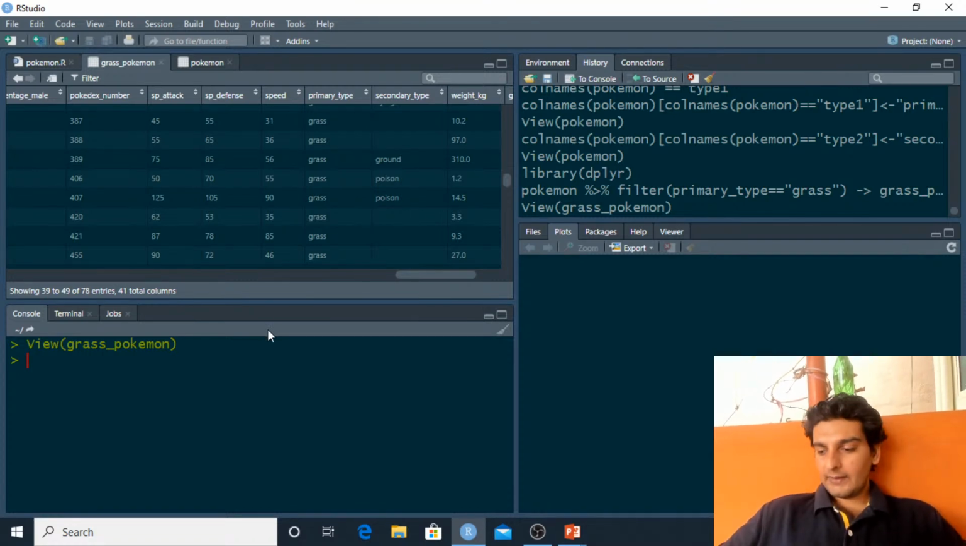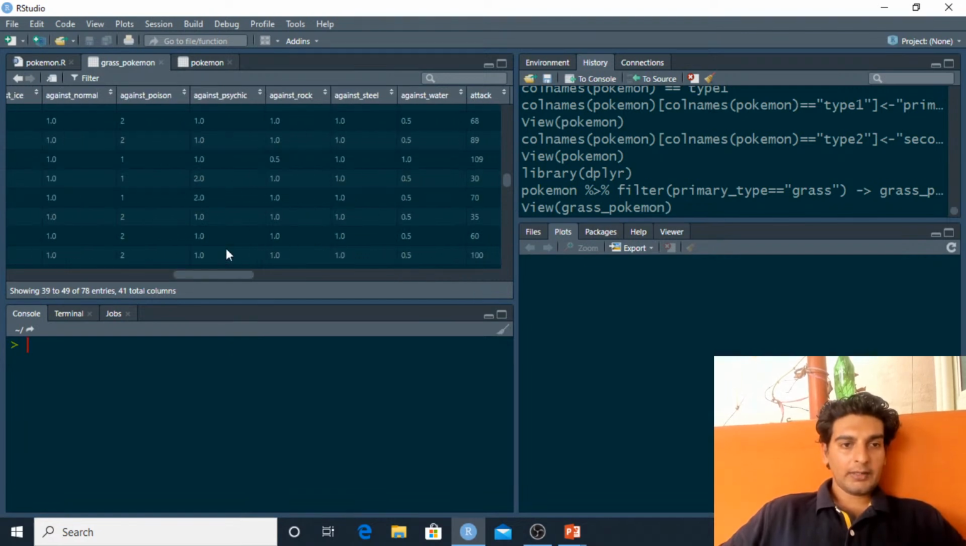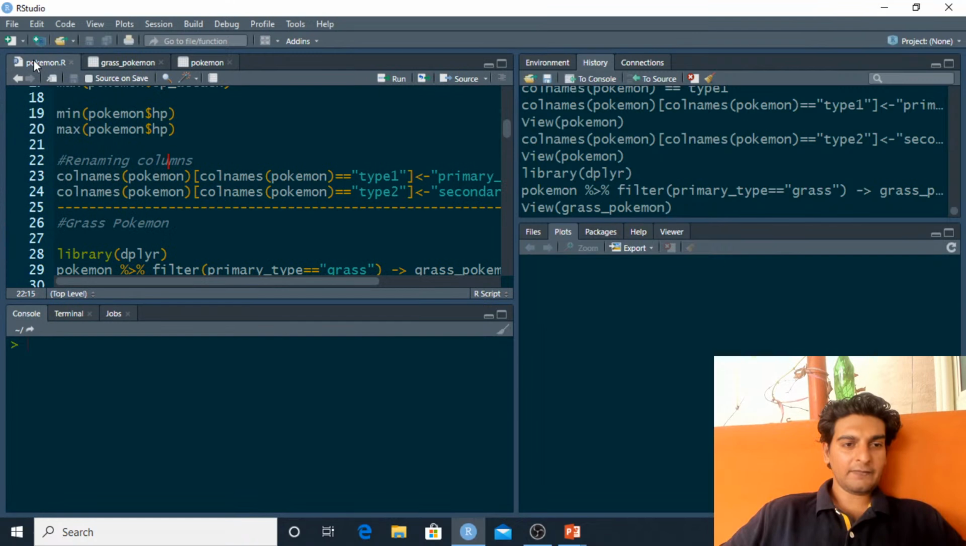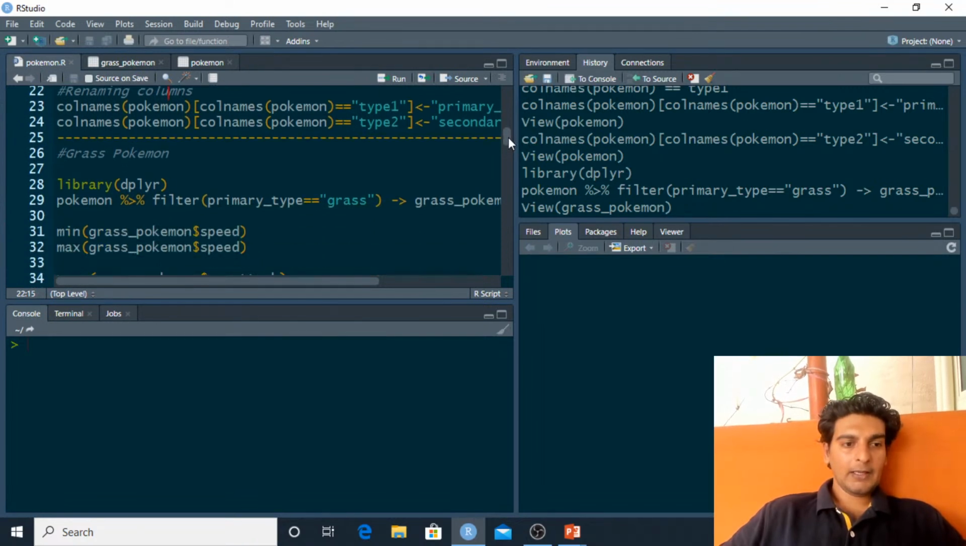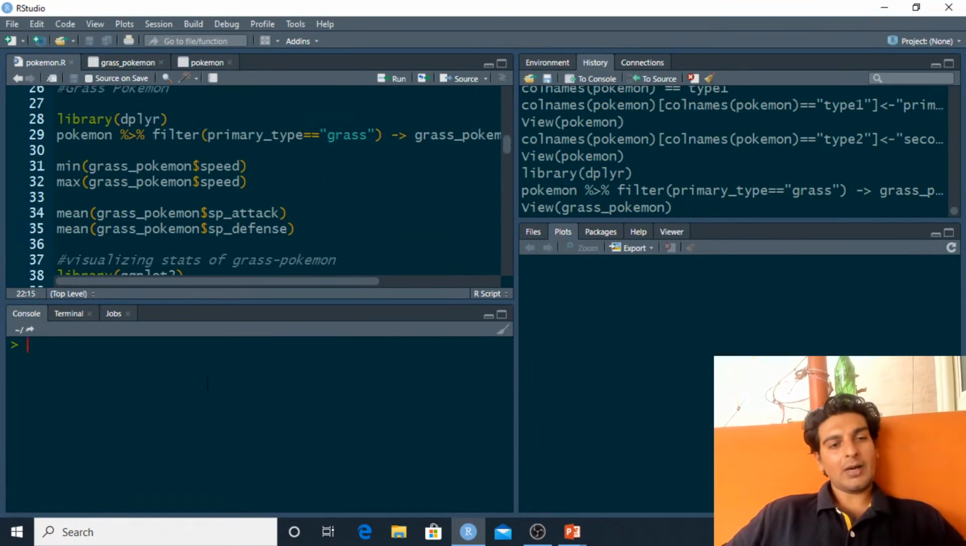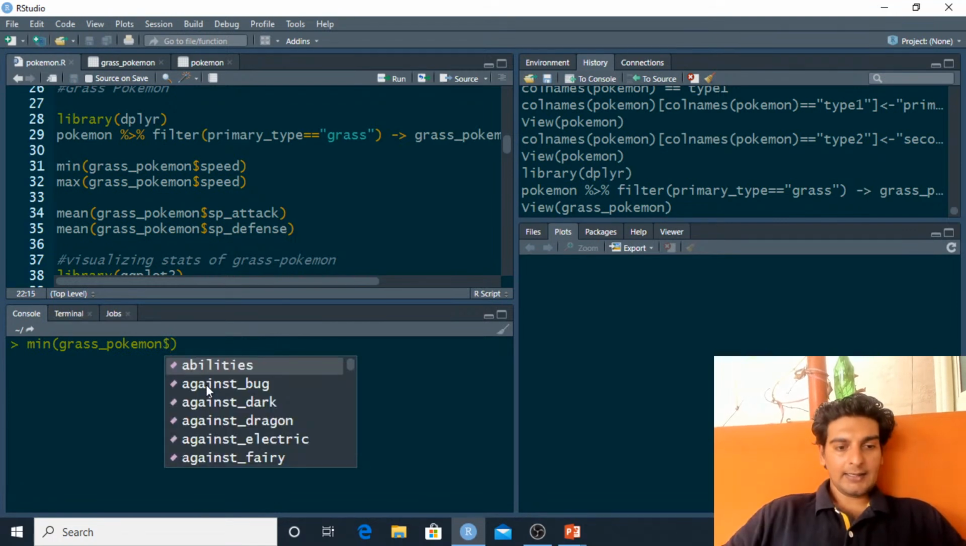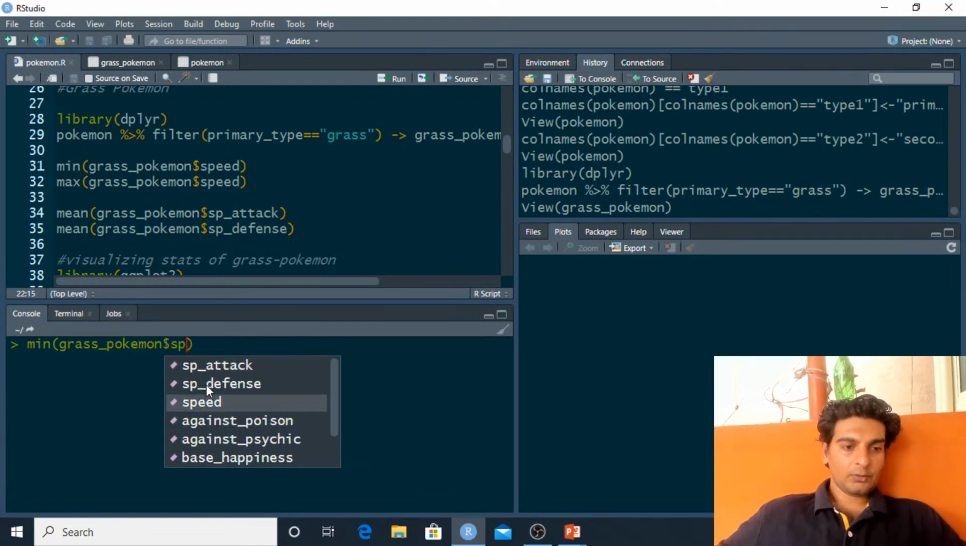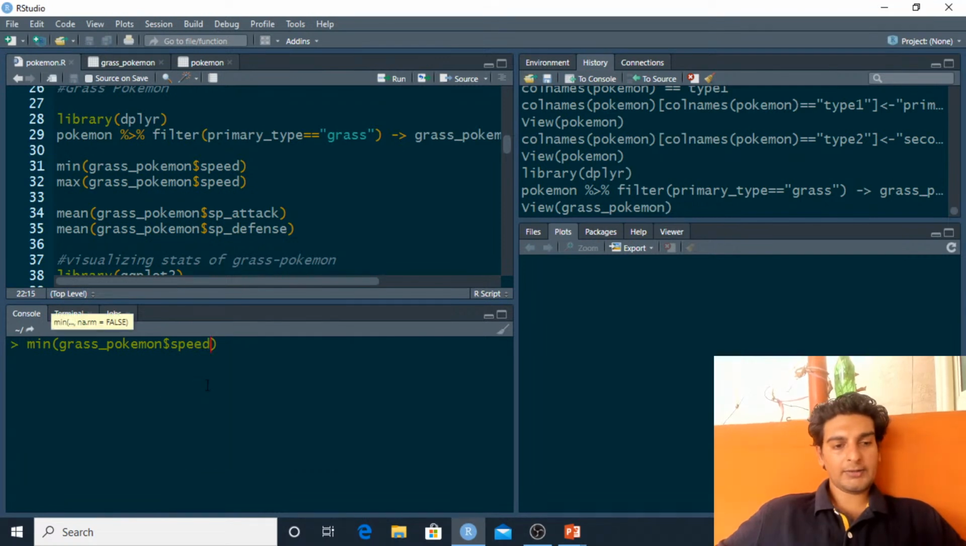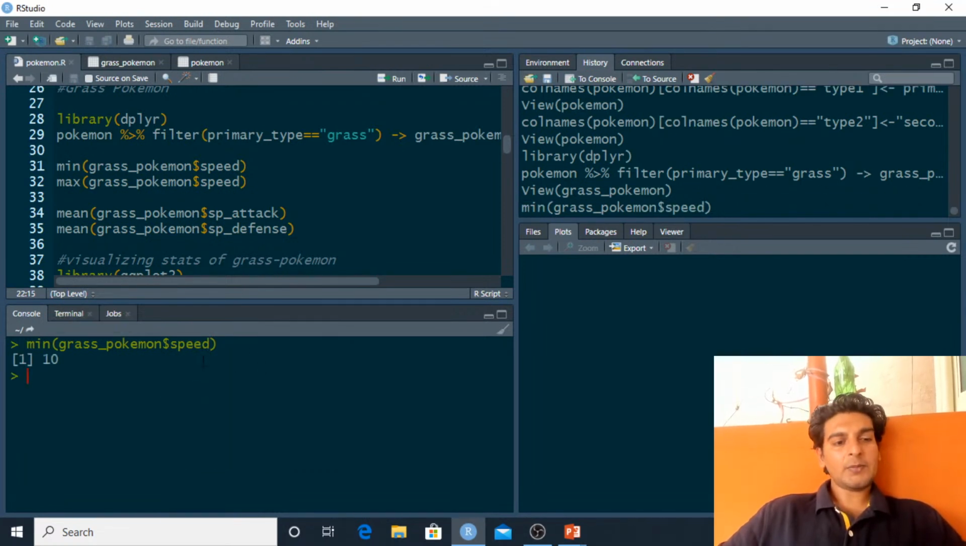Right, so we have extracted this grass type Pokemon over here. Now that this is done, I would have to perform some basic inferences on this grass type Pokemon. What I'm going to do is understand the minimum and maximum speed of a grass type Pokemon. So here I'll use the min method again. I will pass in the grass Pokemon inside this, and let me check the speed of it. So minimum of grass Pokemon $speed, and I see that the minimum speed of a grass Pokemon is only 10.